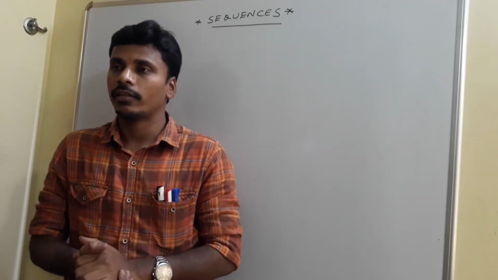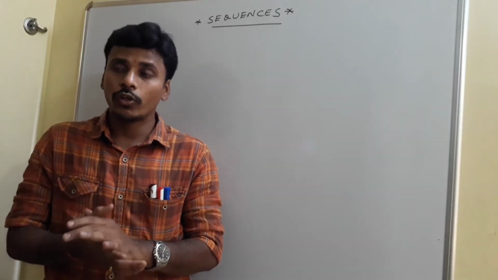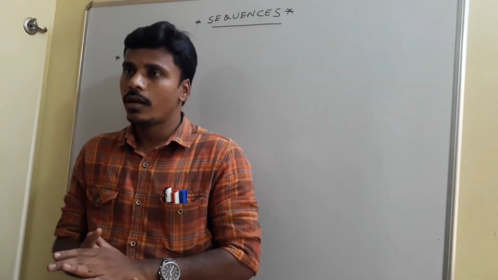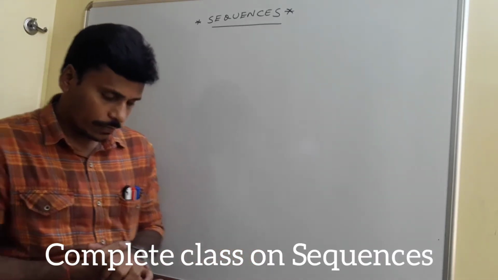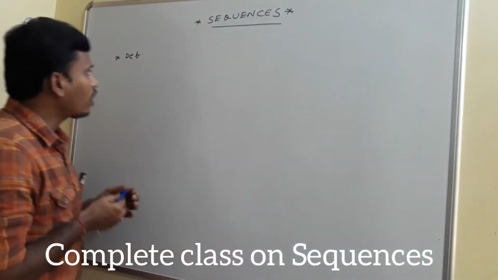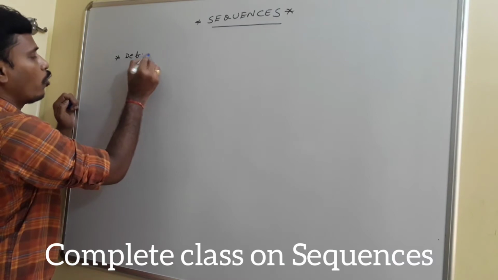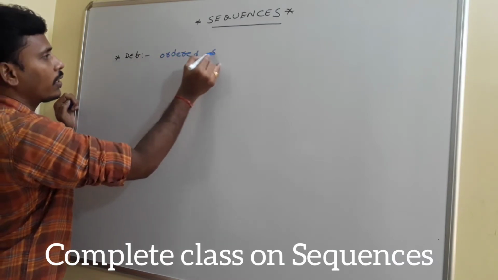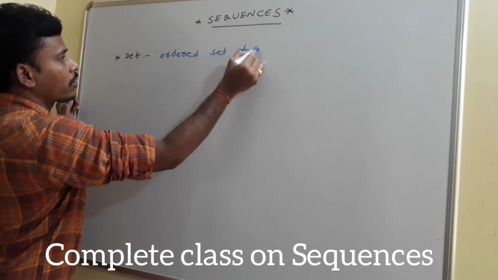Okay, right. And now we are going to start sequences in this mathematics session. Sequence. What is basically a sequence? To discuss, a sequence is nothing but an ordered set of objects. What I am going to mention to you is that a sequence is nothing but an ordered set of objects.